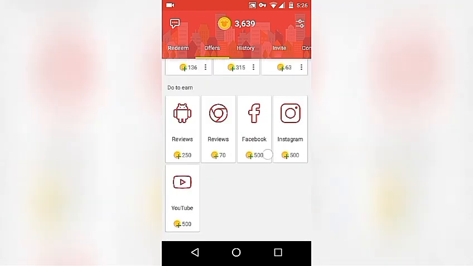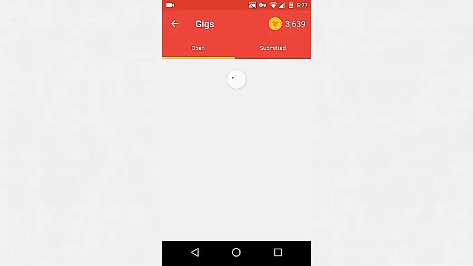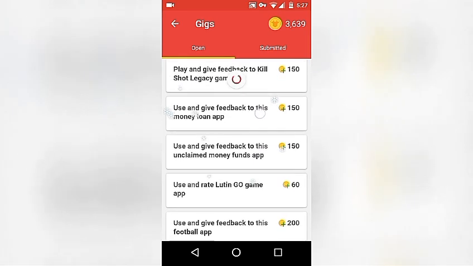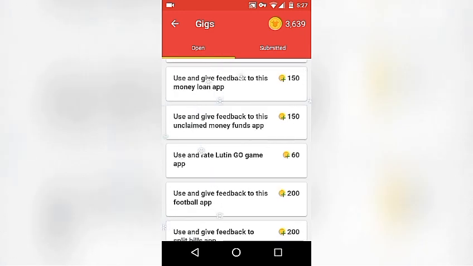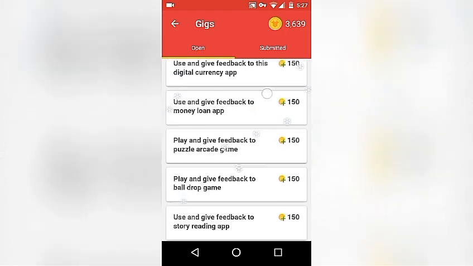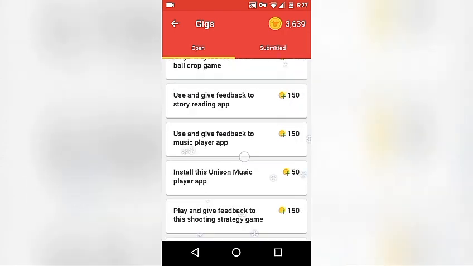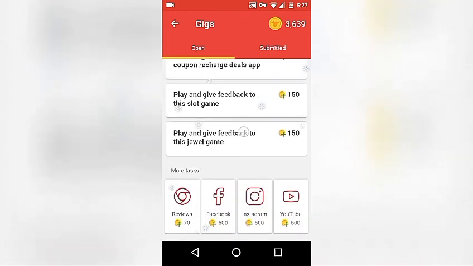Down below you can get coin by reviewing some applications on the Google Play Store. If you click open review right here, you can see there are so many offers in here, so you choose an application to review and you can get your coin. You don't have to worry about running out of offers because there are so many right here.